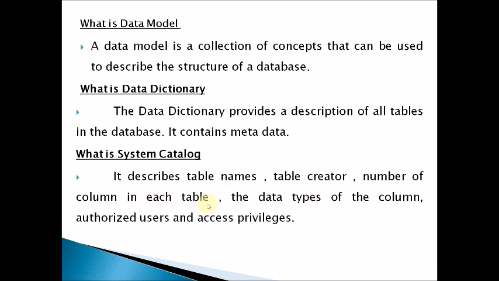In every table, how many columns are available, and the data types of the columns. It also provides information on who is the authorized user and access privileges, who is authorized to access the information from the database. This information is provided in the system catalog.